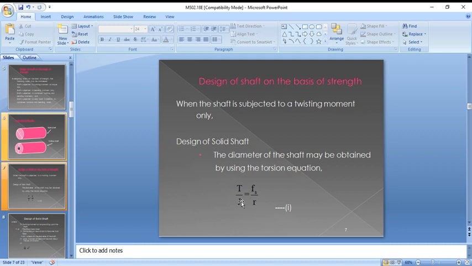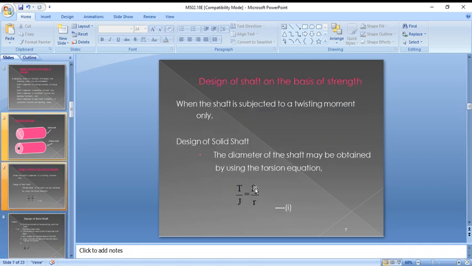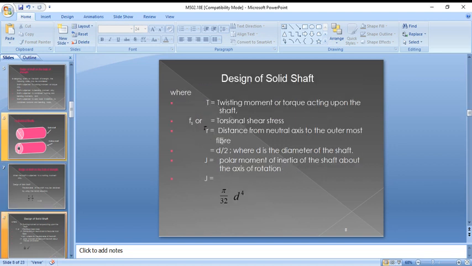Tau is the next, shear stress, that is Newton per mm square, and R is the distance from the neutral axis to the outermost diameter. So from center to outermost diameter, that is R, that is nothing but radius, that is d by 2, where d is the diameter of the shaft.